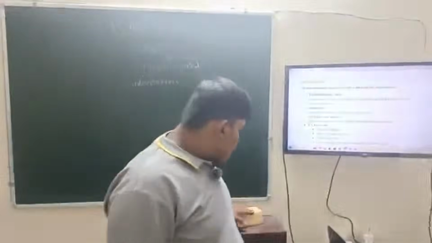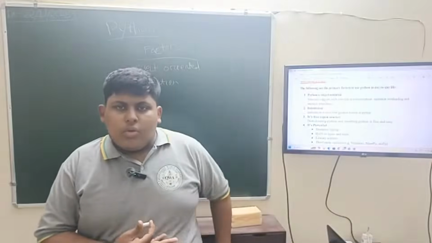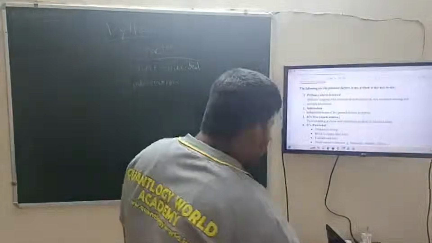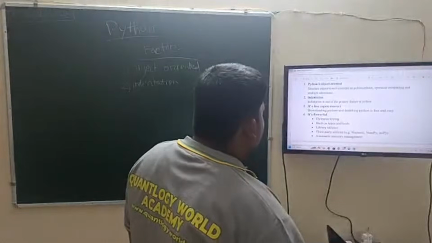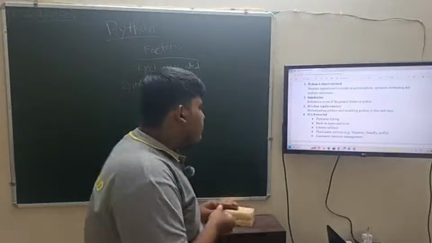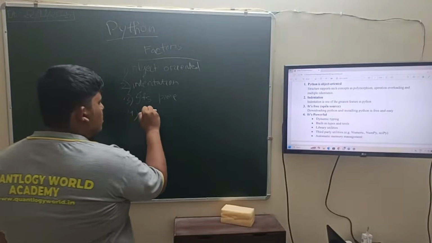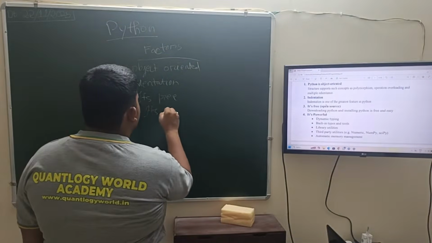Free means open source. Yes, Python is free to us. It's powerful, and some sub points are given. The fourth point is it's powerful.